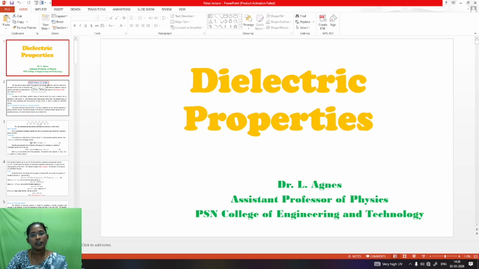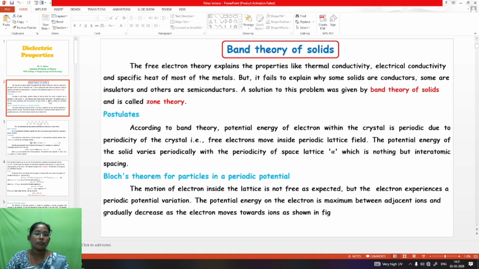Now we are going to see about the dielectric properties of the materials. From the dielectric properties, here I am going to explain about the band theory of solids. The free electron theory explains properties like thermal conductivity, electrical conductivity and the specific heat of most of the metals. But it fails to explain why some solids are conductors, some are insulators and others are semiconductors. A solution to this problem was given by the band theory of solids.